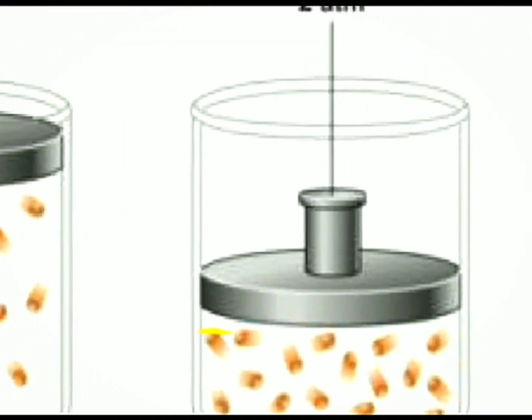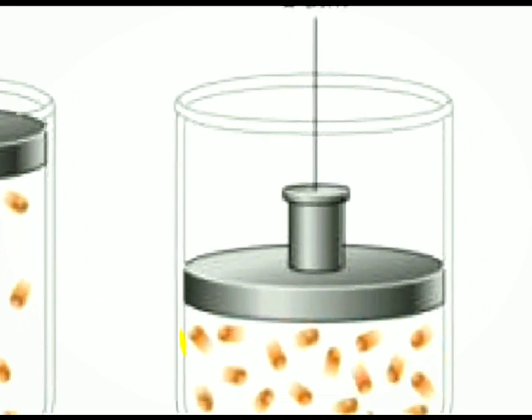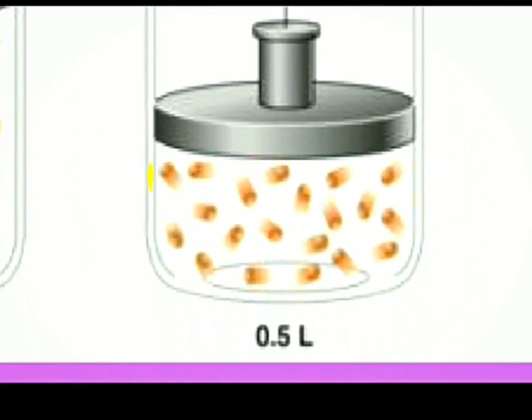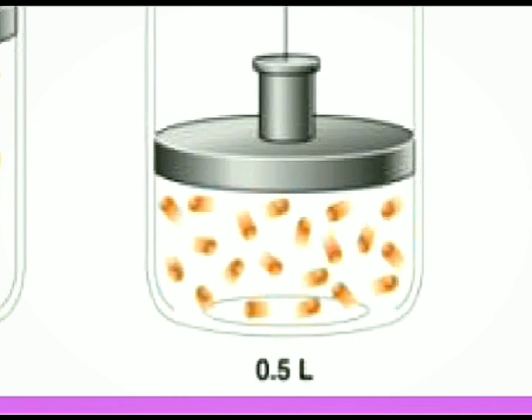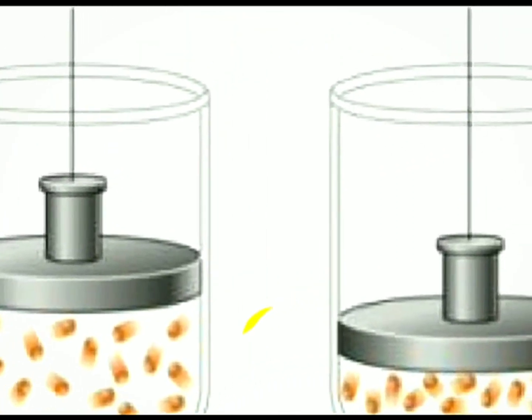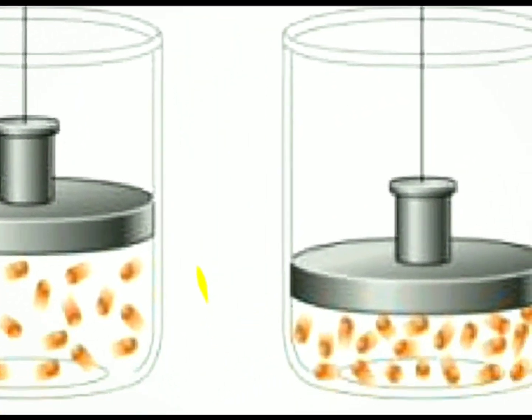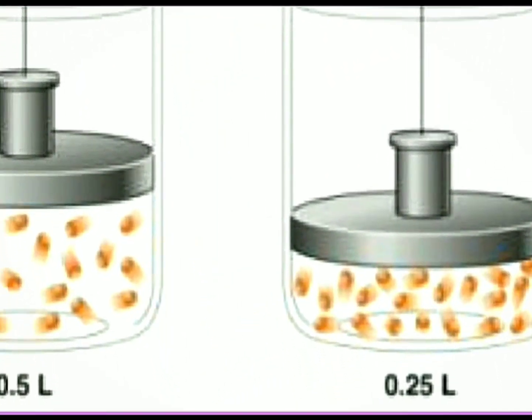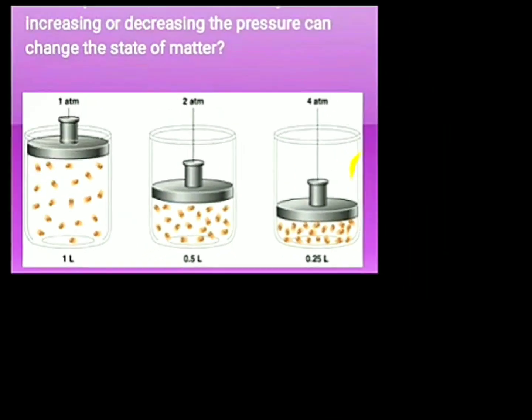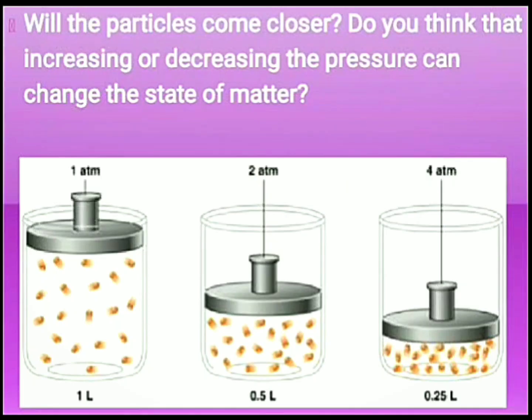Now, as I increase the pressure to 2 atmosphere, you can see the volume of gas reduces and also the distances between the particles reduce. Now, if I keep on increasing the pressure up to 4 atmosphere, then you can see the distance between the particles has been reduced and also the volume of the gas has reduced. So both temperature and pressure have some effect on gaseous state.